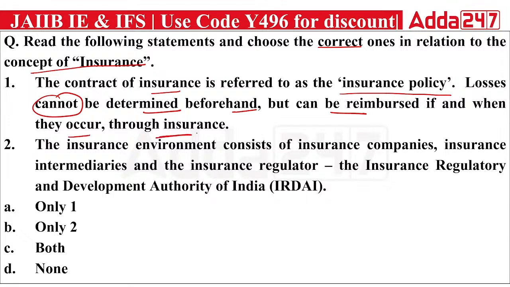Then the second is saying the insurance environment consists of insurance companies, insurance intermediaries, and the insurance regulator, the Insurance Regulatory and Development Authority of India. So which of the following is the correct statement? A, B, C, or D?